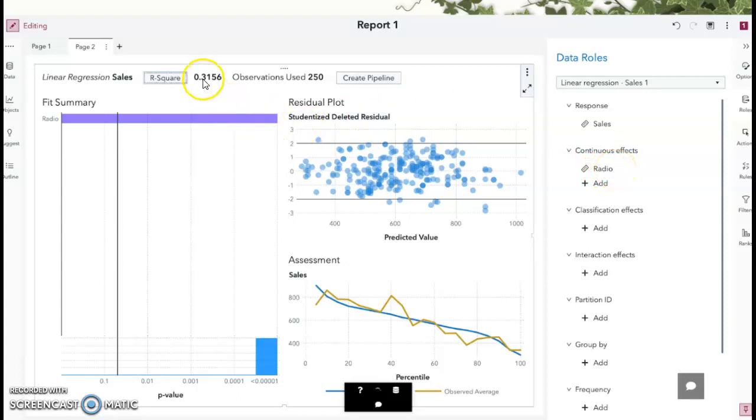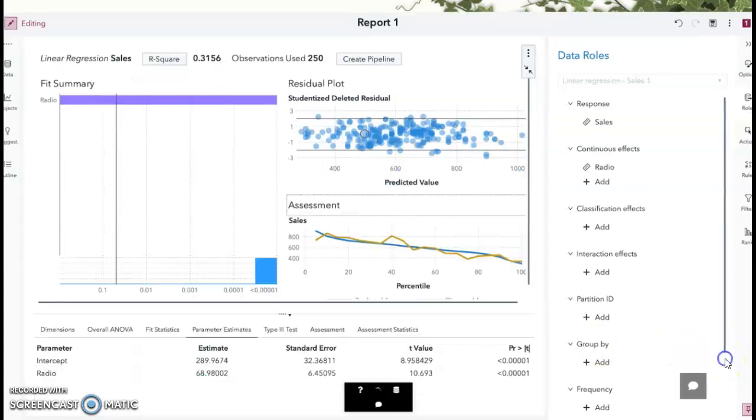So here's our model with sales as the response and continuous effects having radio. And as you can see, our R-square is up here. It is 0.3156. So the closer that is to 1, the better. It means that our fit is a good predictor of sales. And here we can see our intercept and the radio with the standard error, the t-values, and the Pr greater than the absolute value of t.